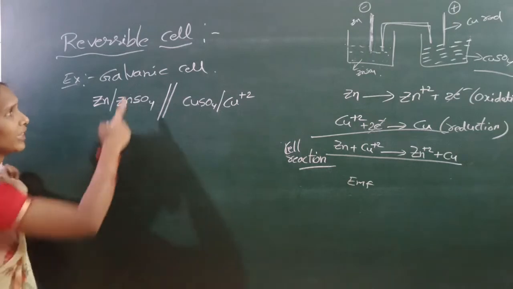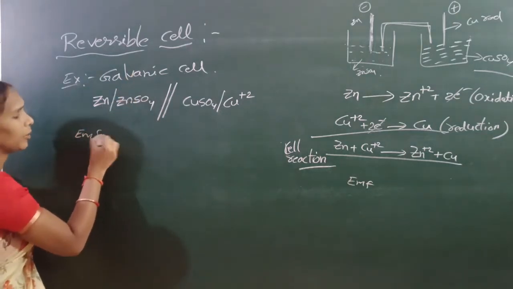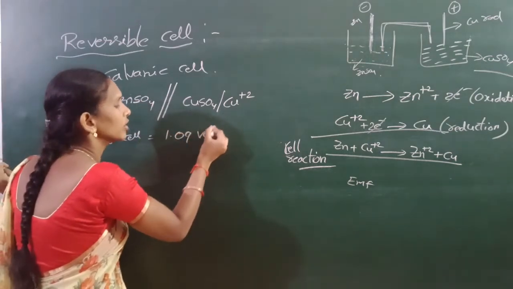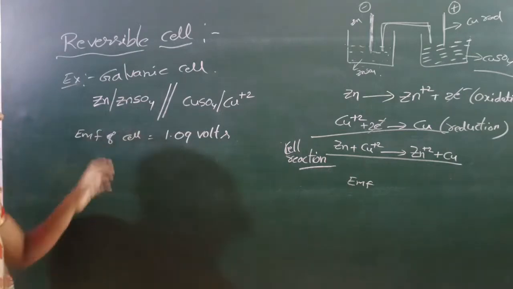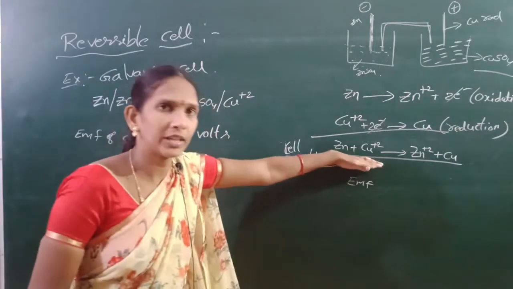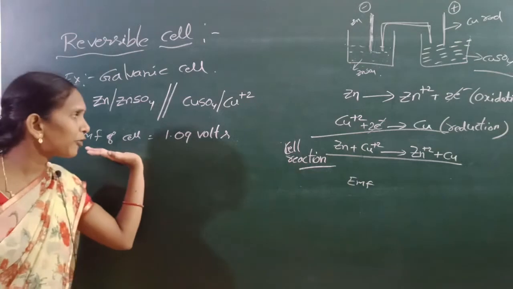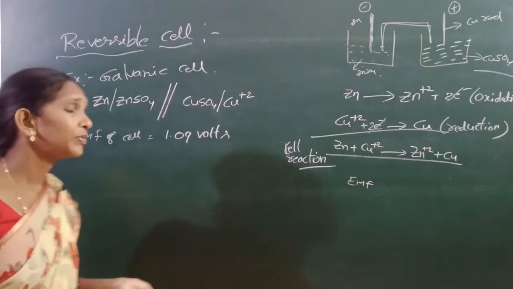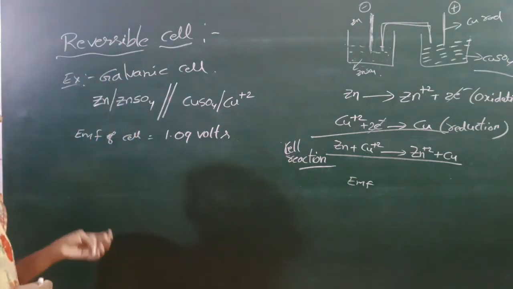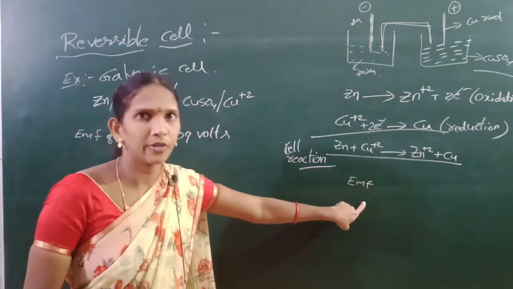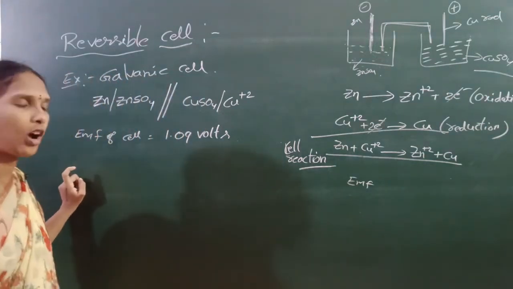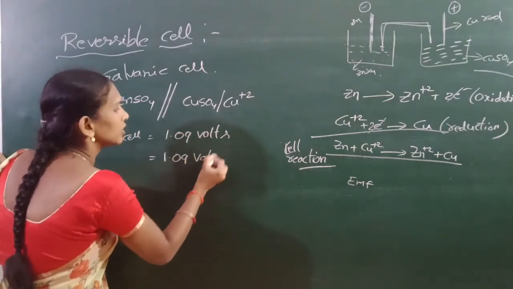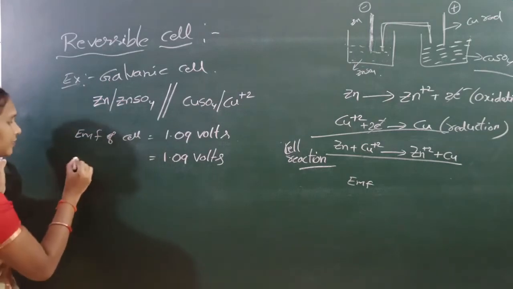The EMF of this galvanic cell is 1.09 volts. This is the EMF of the reaction, the electromotive force. If you add an external EMF, the external EMF is the same, 1.09 volts.